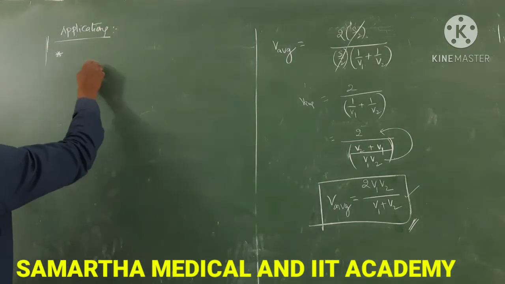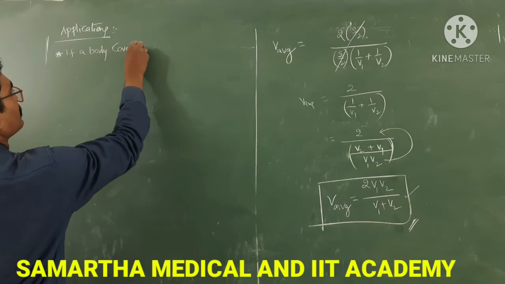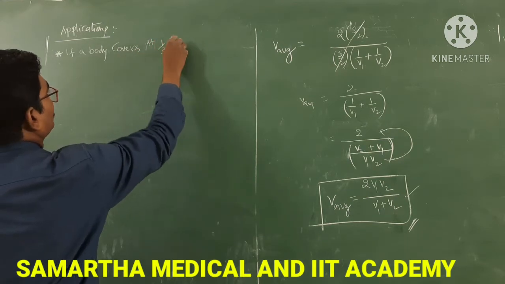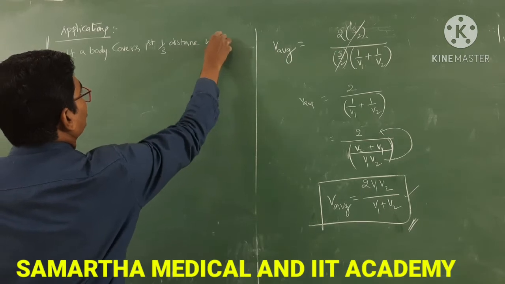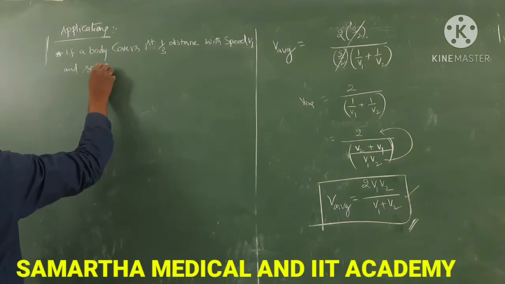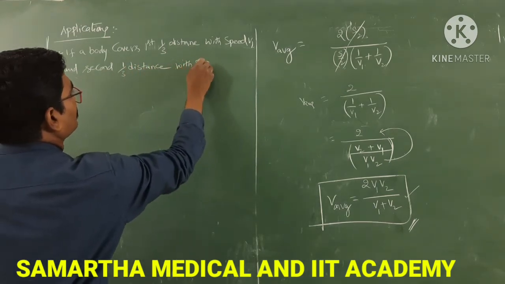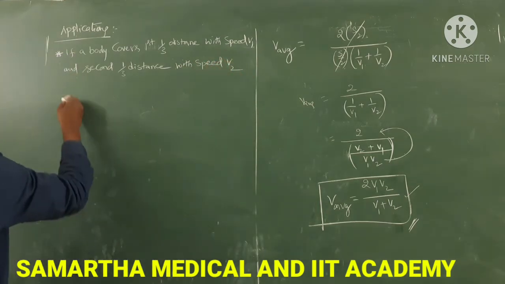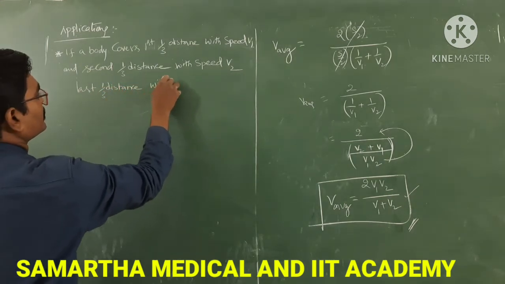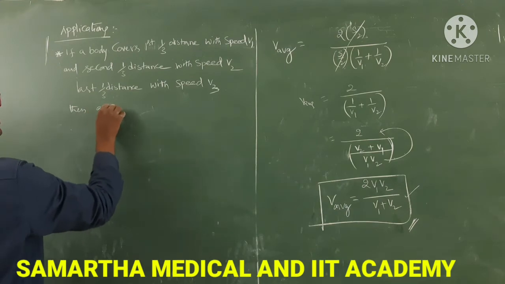If a body covers the first 1/3 distance with speed V1, the second 1/3 distance with speed V2, and the last 1/3 distance with speed V3, then the average speed is?